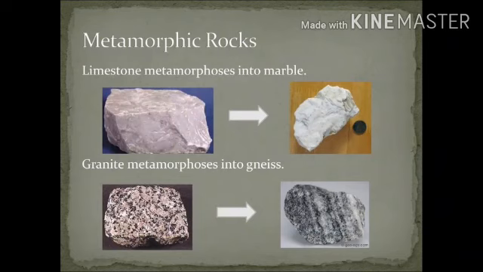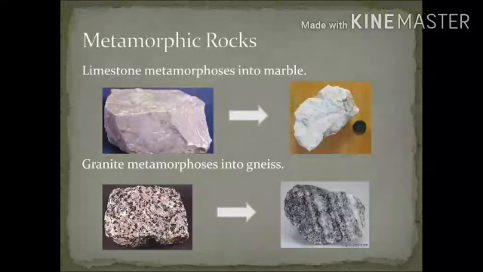Well, marble is formed from pre-existing sedimentary rocks. What happens is limestone, which is a sedimentary rock, when subjected to heat and pressure, changes into marble. So what happens? A sedimentary rock changes its form. So you saw how a sedimentary rock changes its form. In the same way, can an igneous rock change its form?